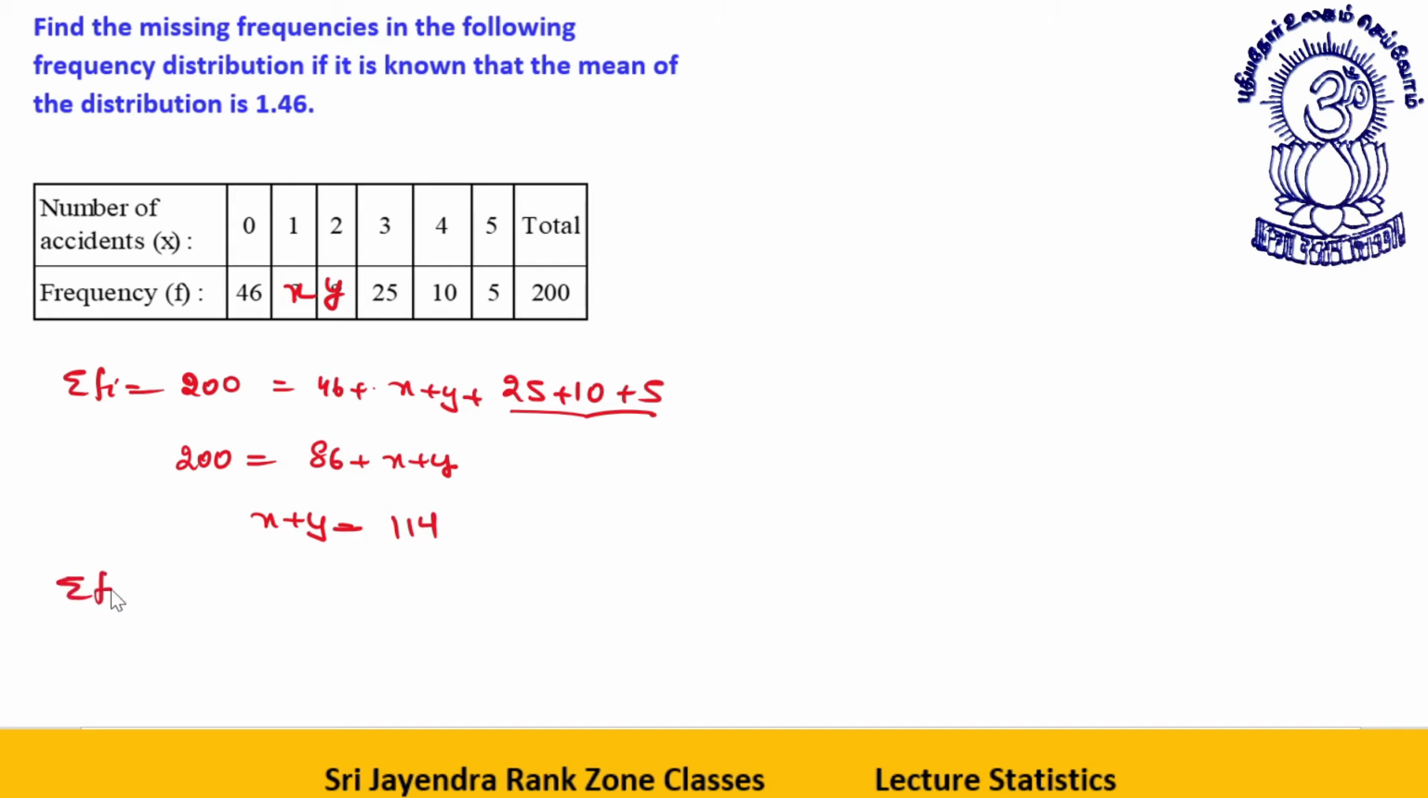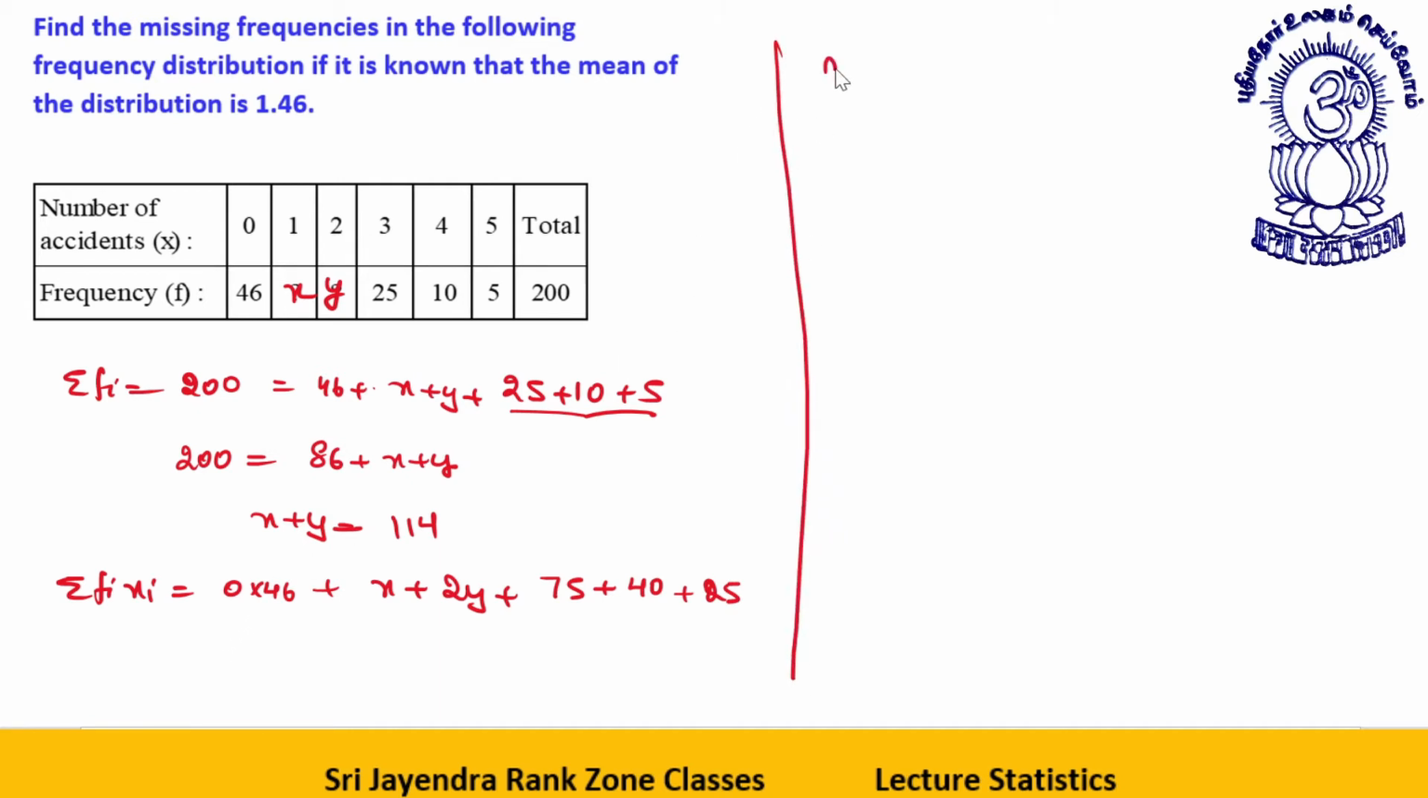Now summation fi xi, that is the total number of accidents. See, 0 into 46, 0, plus x plus 2y, 3 into 25, 75, 4 into 10, 40, 5 into 5, 25. This is summation fi xi. Now, dear students, what is the mean? Mean is summation fi xi divided by summation fi.